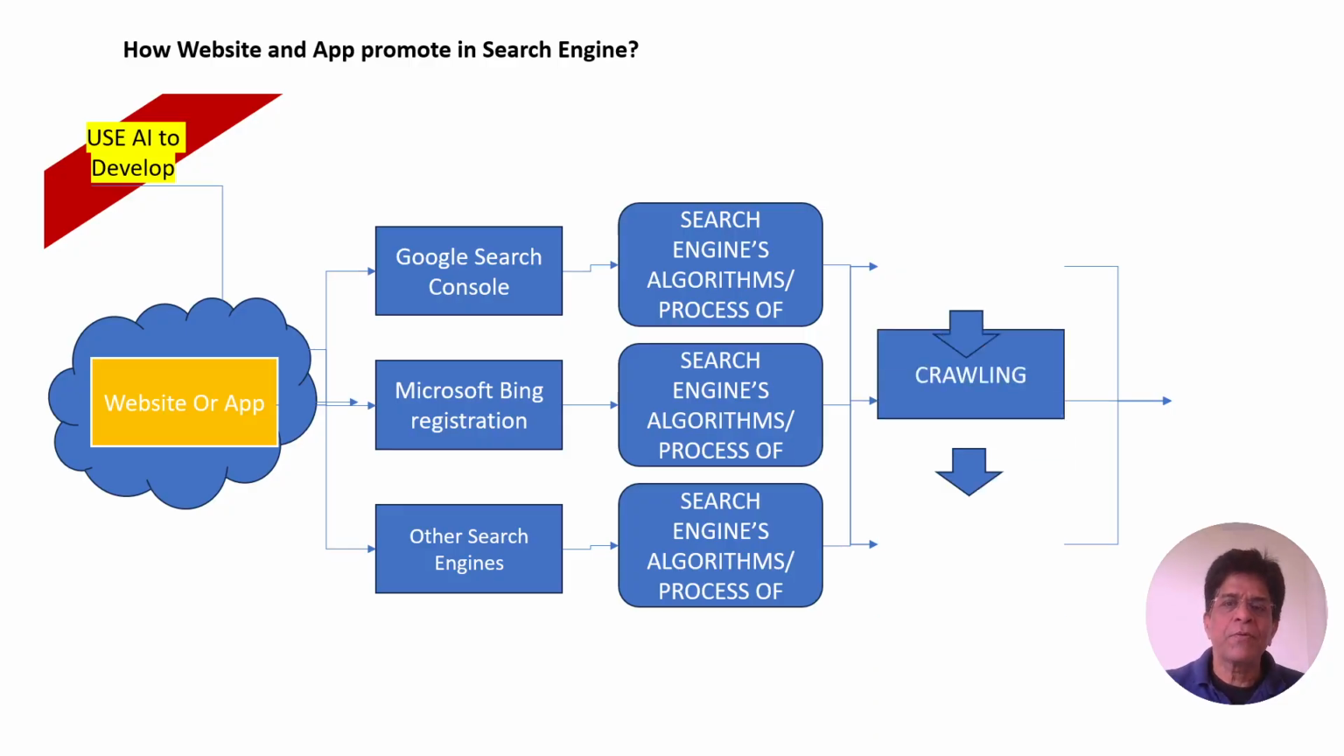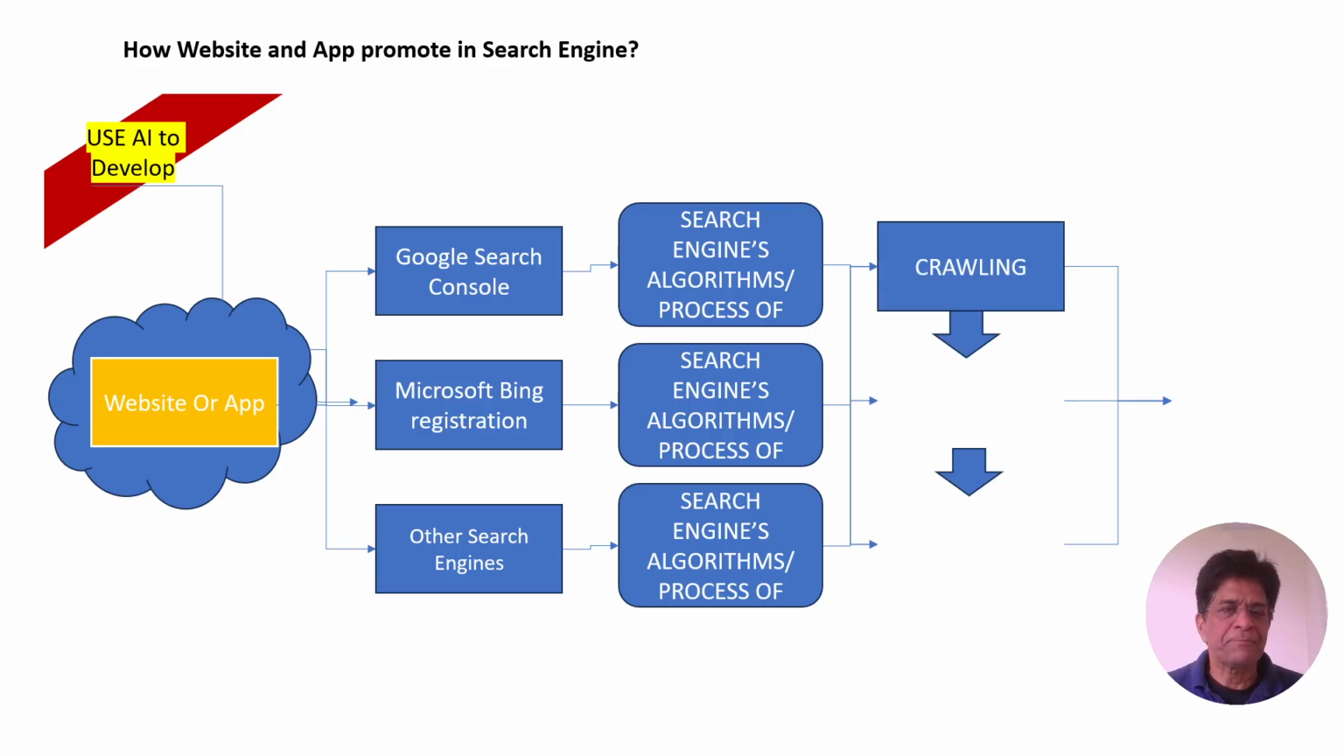Once you register, it will try to crawl your website. It will see what type of content your website has, whether it is unique or not, how the wordings are, how the design is, how the headings are, how the pages are, how the pages are linked to each other, and how technically competitive it is. So many things need to be considered at the time of developing the website. Then it will start crawling.